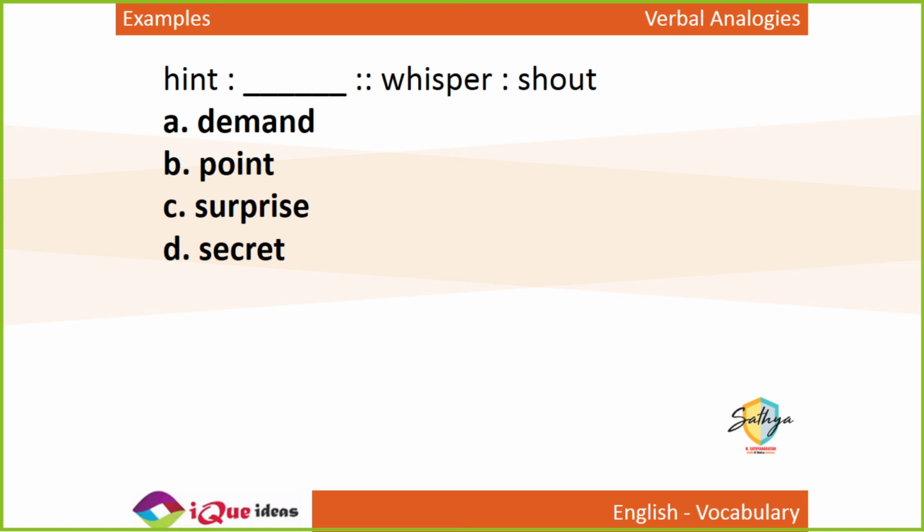Hint is to dash, whisper is to shout. Whisper is when you speak softly, shout is when you yell loudly. Hint is to what?